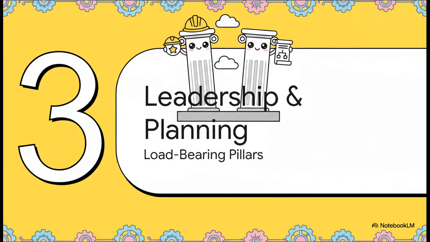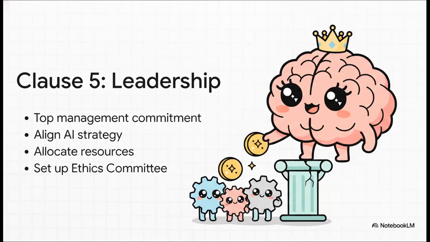Let's hit Part 3, Structure, Leadership and Planning. Clause 5 is all about the top of the food chain. Because without executive management actively allocating resources and forming governance boards, the entire structure is going to collapse under its own weight. Leadership can't just sign a policy document once a year and walk away. The standard demands real executive commitment to ensure your AI strategy aligns with actual business goals and that you have hard budgets set aside for things like an AI ethics committee.